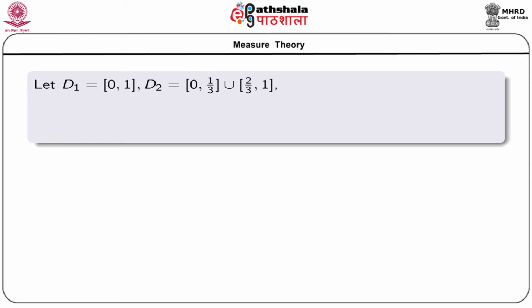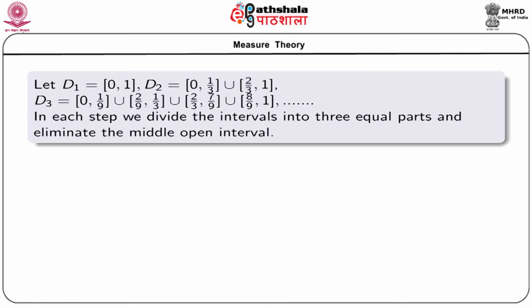For this, we proceed in this way. Let us take the interval [0, 1], and write it as D1. Let D2 equal [0, 1/3] union [2/3, 1], and D3 as [0, 1/9] union [2/9, 1/3] union [2/3, 7/9] union [8/9, 1].